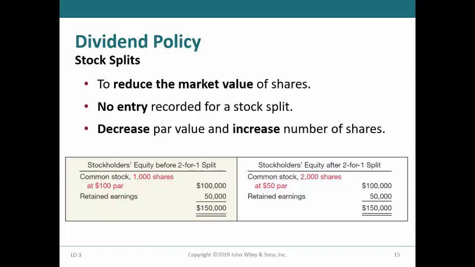This slide illustrates the effects of a 2-for-1 stock split. If a company had 1,000 shares of $100 par value common stock prior to the split, they would have 2,000 shares of $50 par value common stock after the split. Each of the common shareholders would receive one additional share of stock for each share that they owned prior to the split. This treatment reflects the reaction of the market to a stock split, which will result in the market value of the shares of stock dropping by half, for example, when a 2-for-1 stock split is announced.